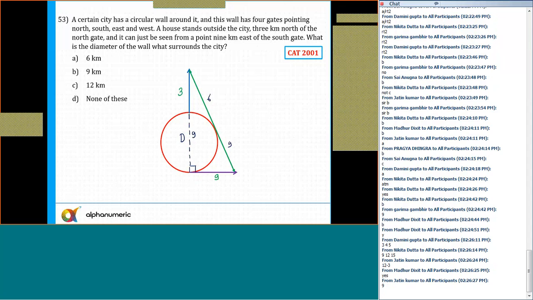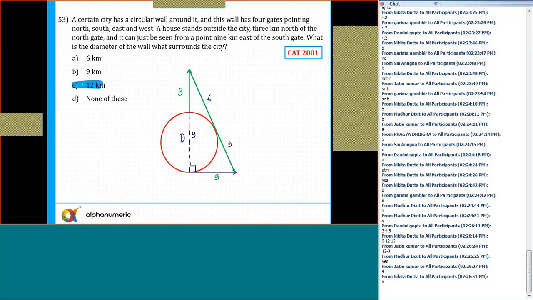Yes, it is satisfying, isn't it? This is 9. This will be also 9 and this can be 6. This is 3. And so it is satisfying. So the correct answer is, of course, option number C. So I do not need to solve it. Sorry, diameter is 9. That's it.